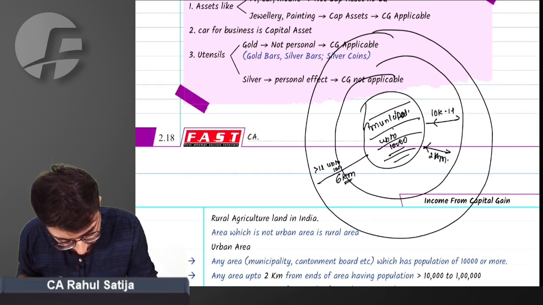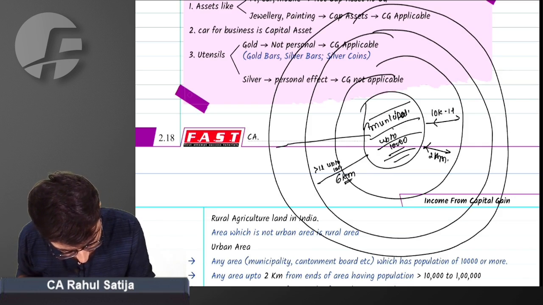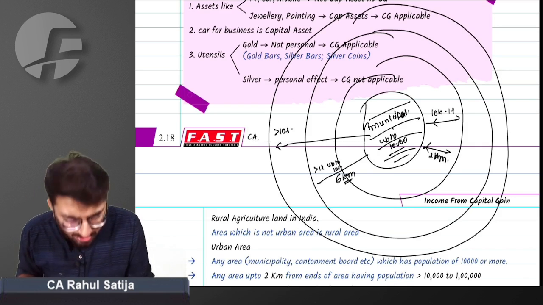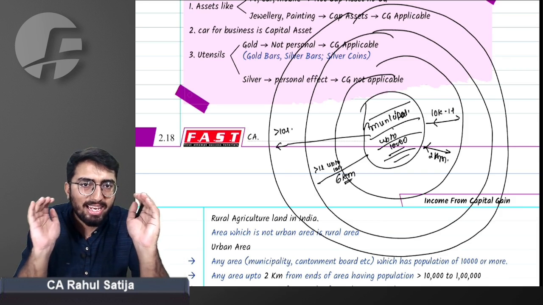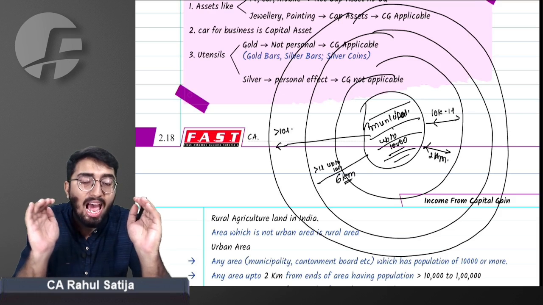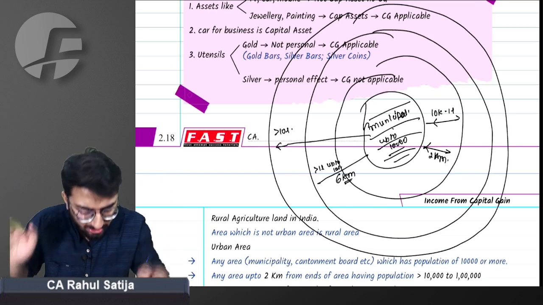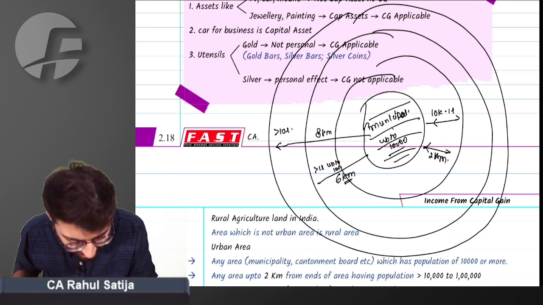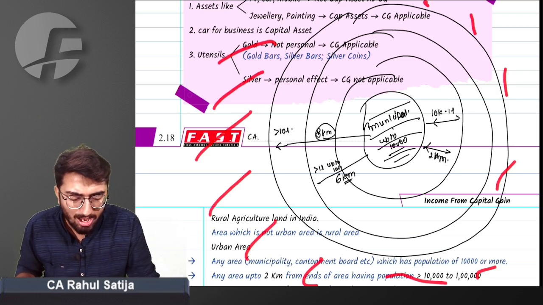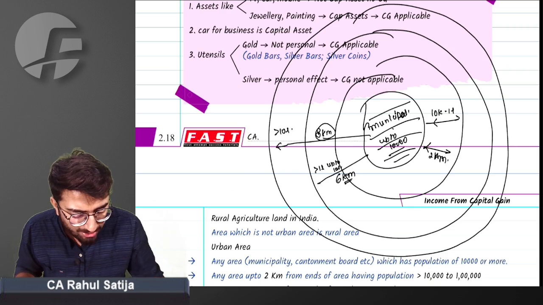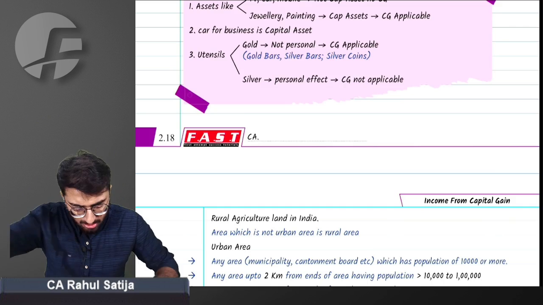What if population is more than 10 lakh? Simply provision says if population is more than 10 lakhs, then any area governed by municipality and surrounding 8-kilometer area from its ends will also be considered as urban area, and any area other than this urban area will be rural area. I hope definition is very clear to you that what is meant by rural area.